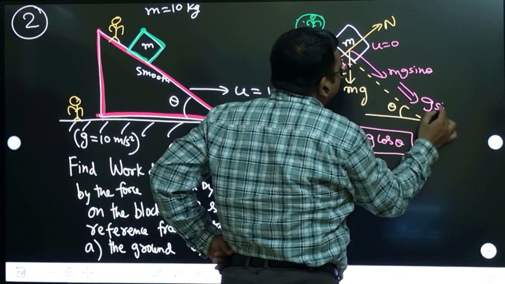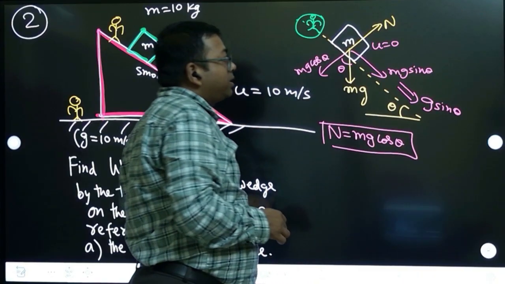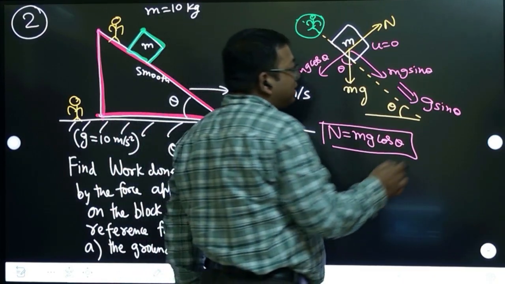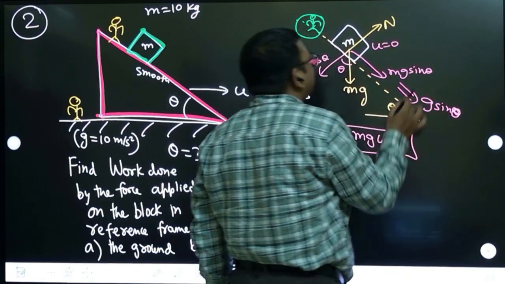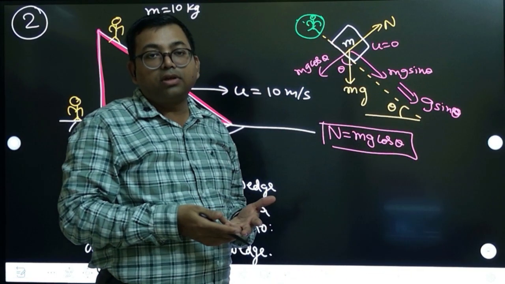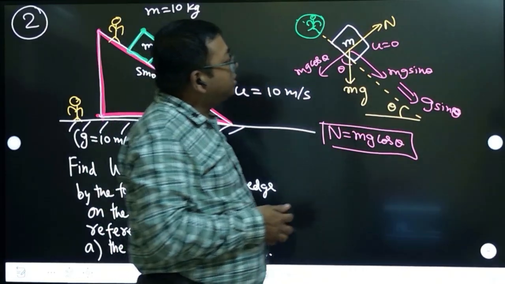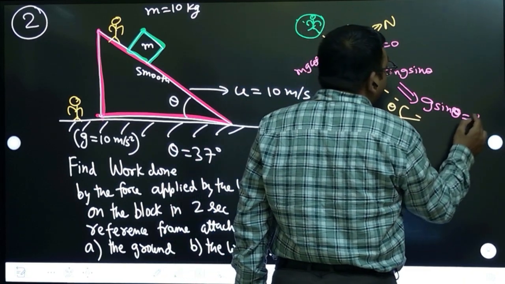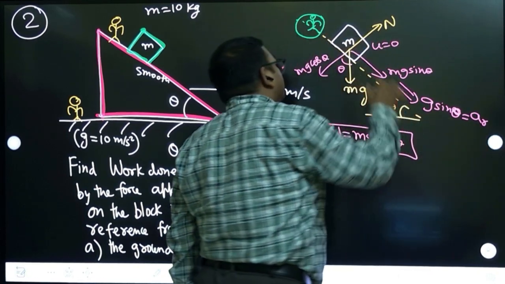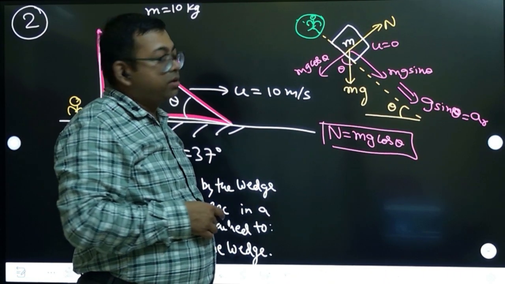You already know this, right? Yes, because anyway the surface is smooth, so the only acceleration related to this is g sin theta, because mg sin theta is the net unbalanced force, which is mass into relative acceleration. So g sin theta is nothing but the relative acceleration with respect to this frame of reference, right?